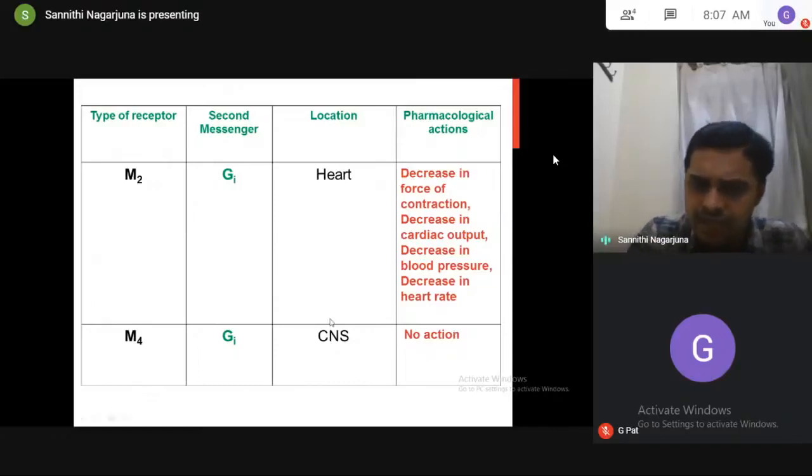And if you come to the CNS, I told you GI decreases the level of cyclic AMP. The cyclic AMP will not have much effect and influence on the CNS. That's why we can say there's no action.